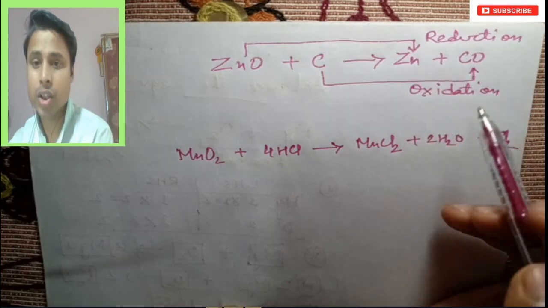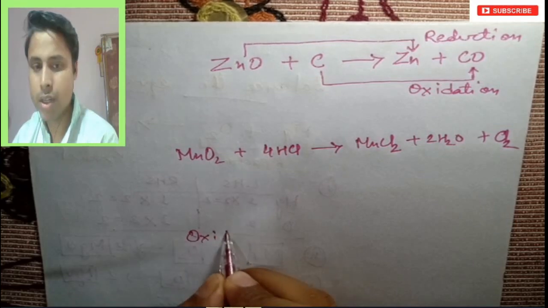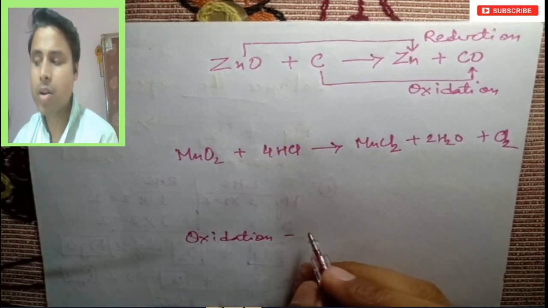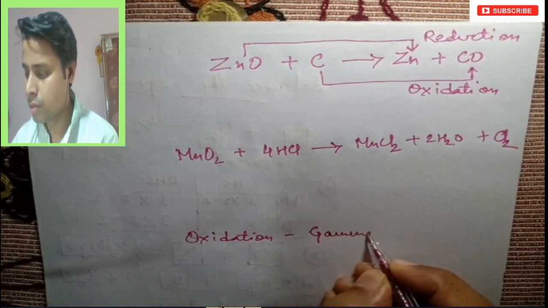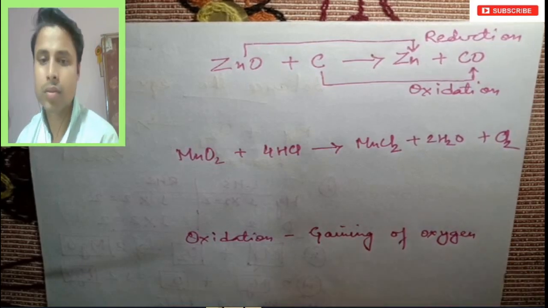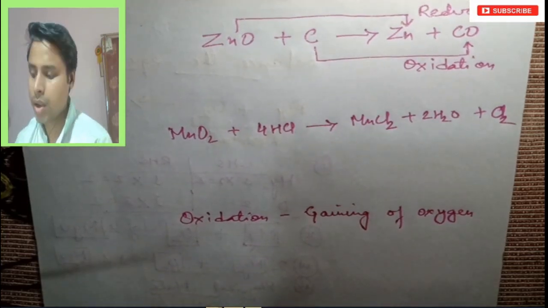So this is reduction and oxidation. So we can say that oxidation is a process of gaining of oxygen, right? Gaining of oxygen हम कह सकते हैं,